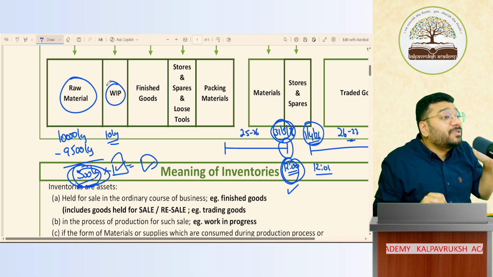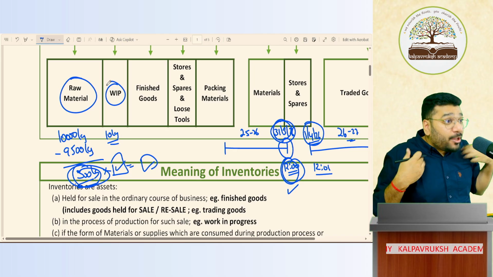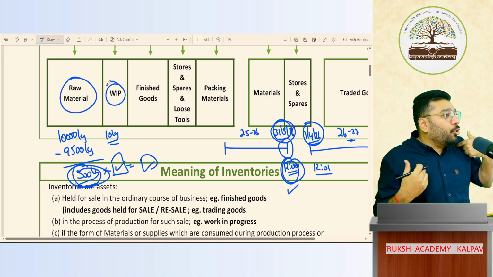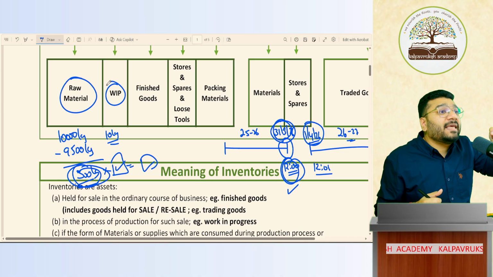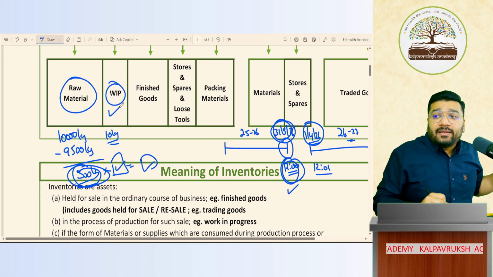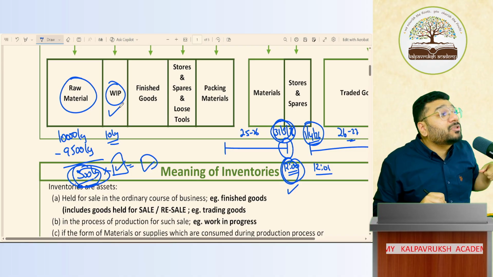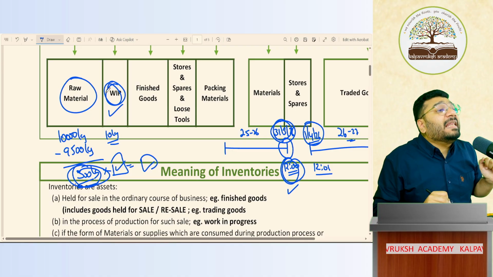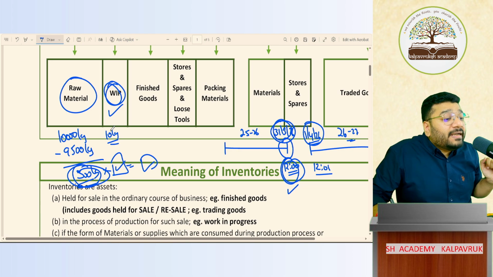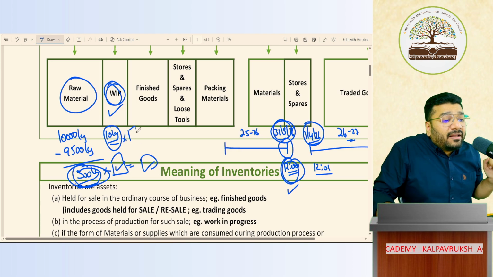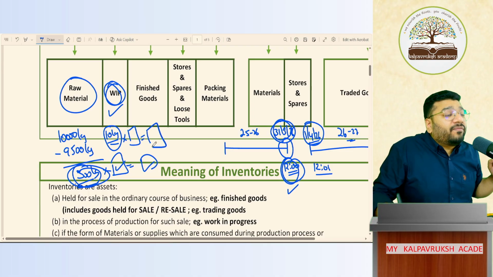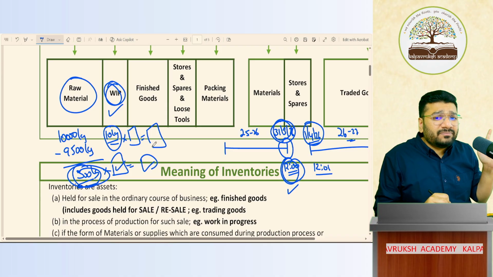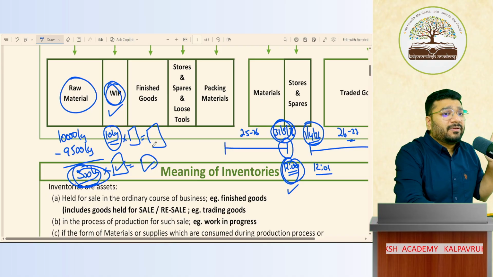So should I capture that as inventory or not? Yes, because I own it. Inventory is my asset. Whatever I own, I will record in my books of accounts. Yes or no? WIP, semi-finished goods, should I capture in my books of accounts as inventory? Yes. This is called the closing inventory of work in progress. Quantity-wise, how much? 10 kg. Multiply with the rate, and you will get the value of closing inventory of WIP. Got it, not got it?